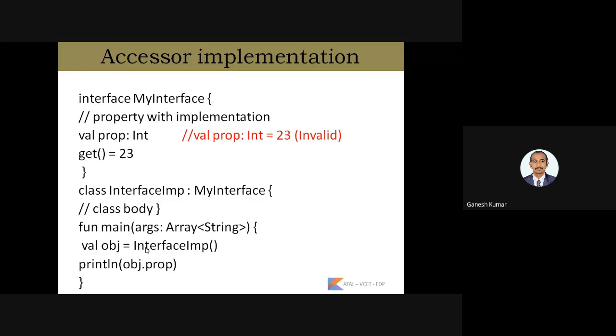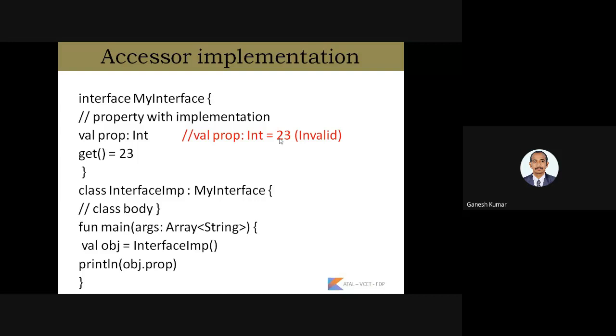So here, what is the accessor implementation? We are trying to access the interface value that we have declared in our program. Here, value prop is declared as an integer. If we write value prop integer equal to 23, this is invalid because we are directly trying to initialize the abstract value declared inside the interface. Instead, we use another function to assign the value to the particular variable.